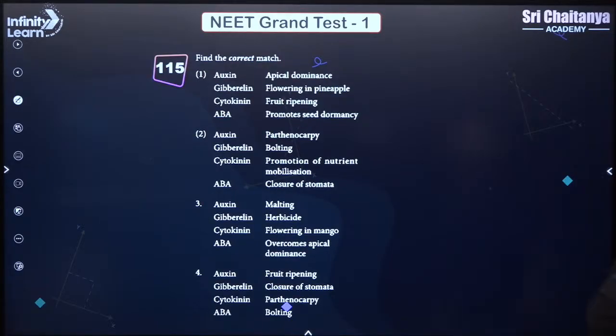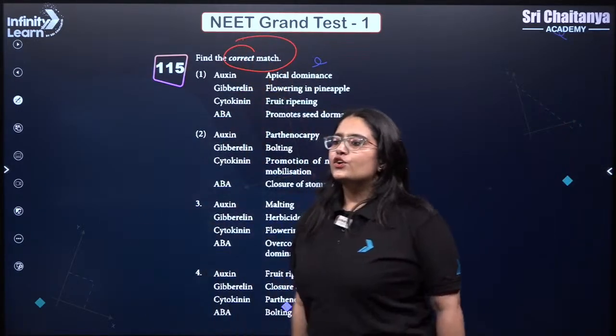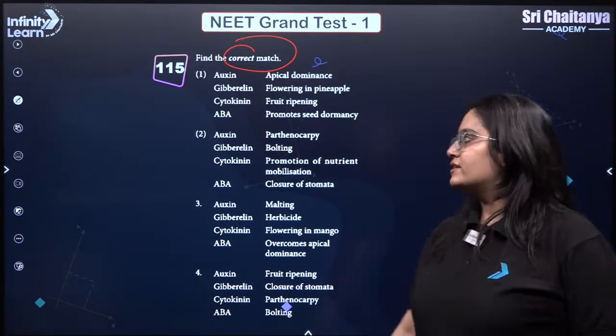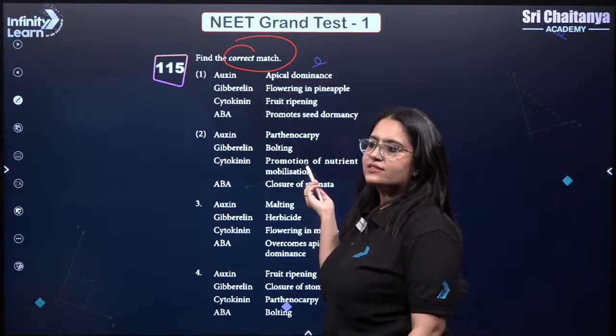Okay, this is an interesting question. You were supposed to find out the correct match. So see over here. Auxin, parthenocarpy, correct.